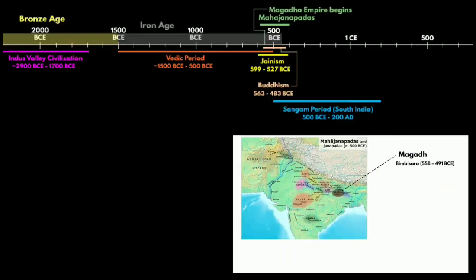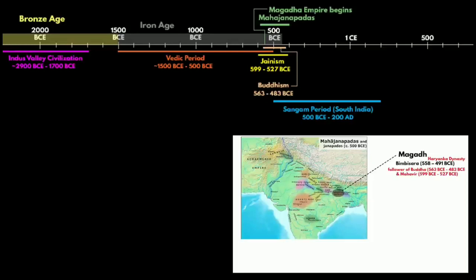Bimbisara became the founder of the first Magad Empire, and Bimbisara belonged to the Haryanka dynasty. So within the Magad Empire, there were many dynasties that ruled one after another. In this video, I will just point out the important ones. Otherwise, if I start talking about every individual empire and its ruler, then this video will be a never-ending video.